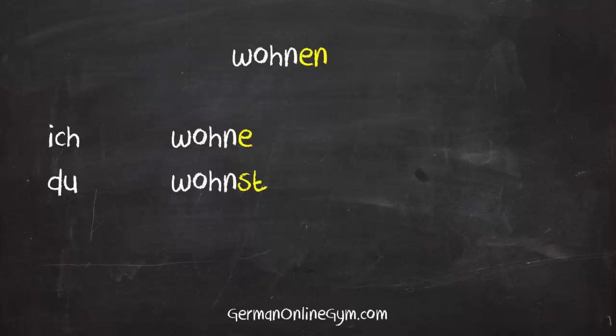You live is du wohnst. So the du ending is st. Du wohnst. The ending for he, she, it is t. Er, sie, es wohnt.